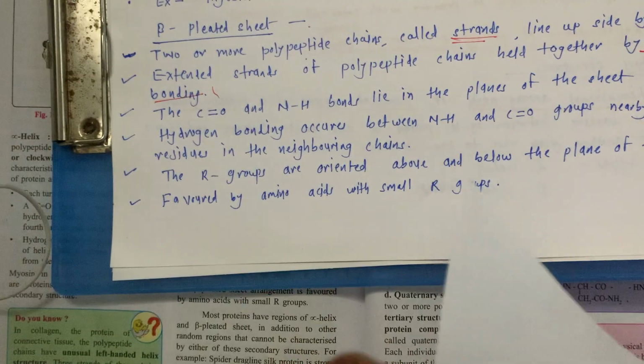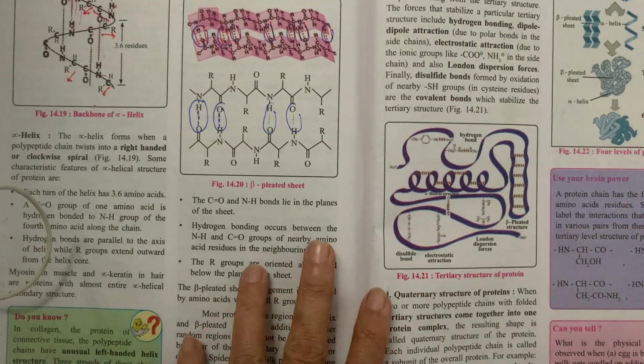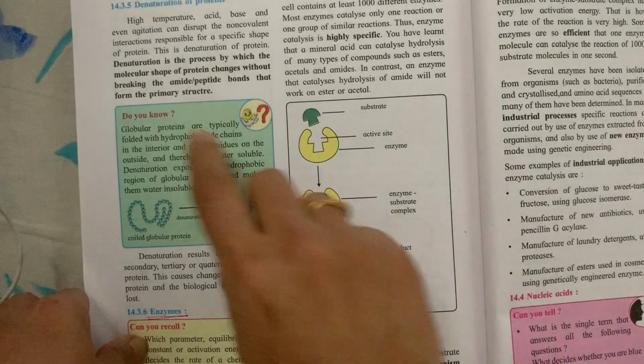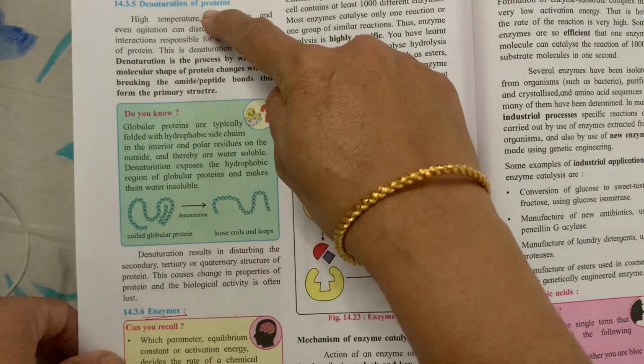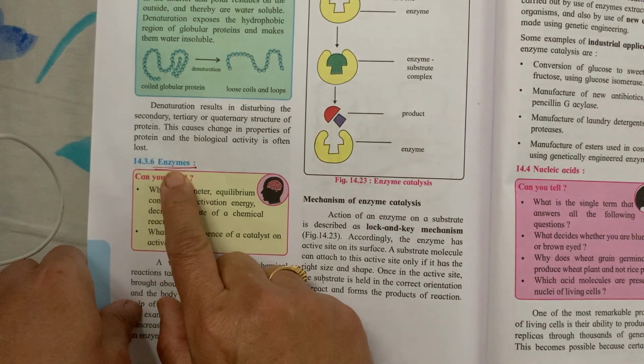So in the next lecture we are going to see the tertiary and quaternary structures of the proteins, and then we are going to study denaturation of proteins, and after that we will start enzymes.